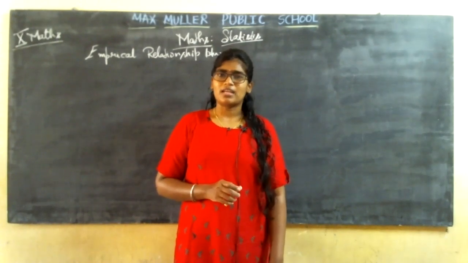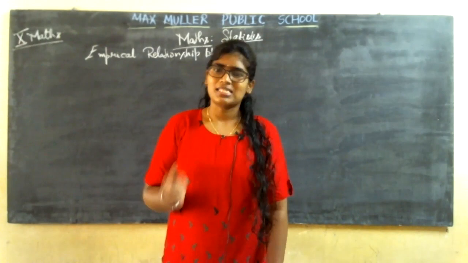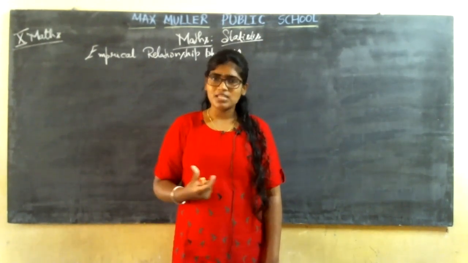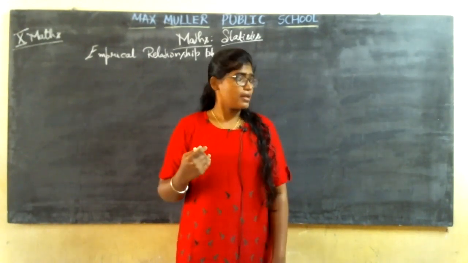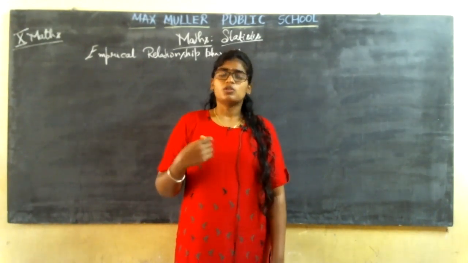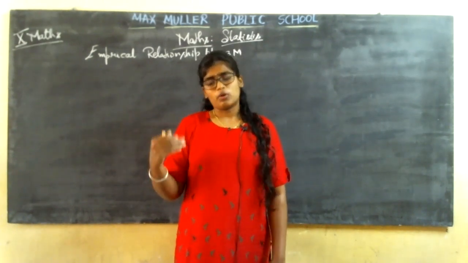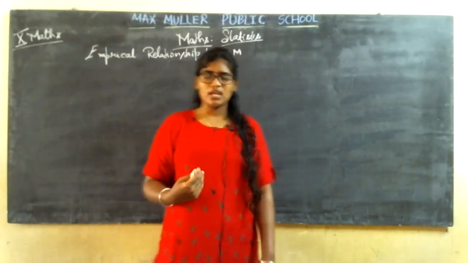How are you going to find the class mark? Lower plus upper limit divided by 2. You sum both the limits and divide by 2, and you get a mid number. If you find the first mid number, you will have an idea of the second and the next mid terms. So find the first one, then work out the second and third class marks, and go ahead with the sum.